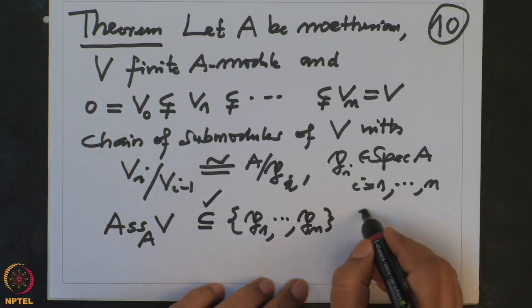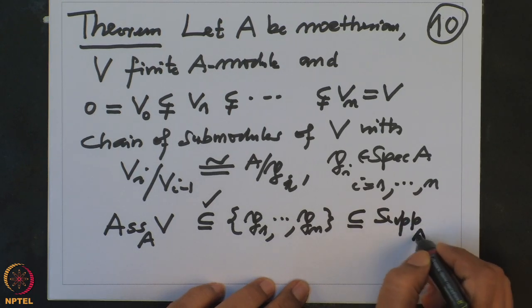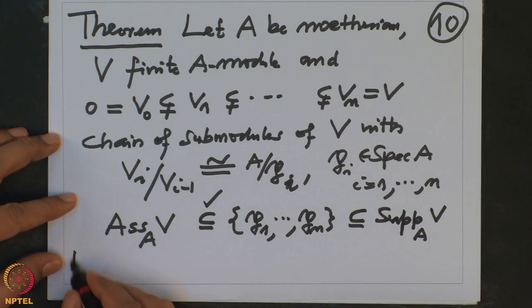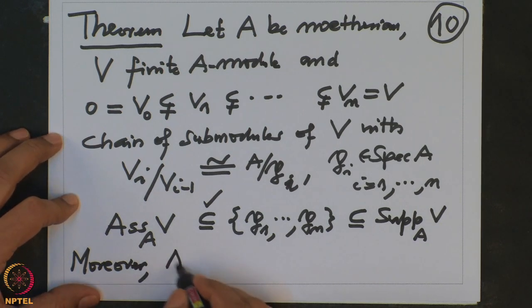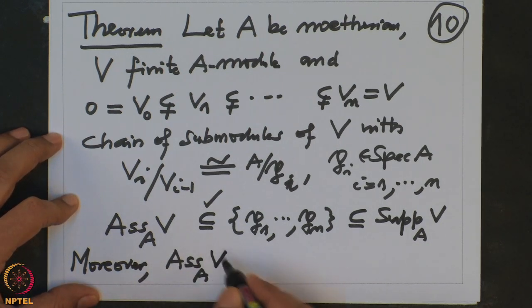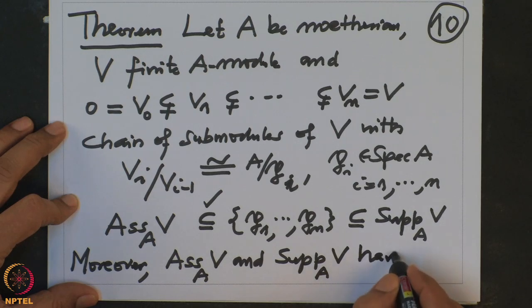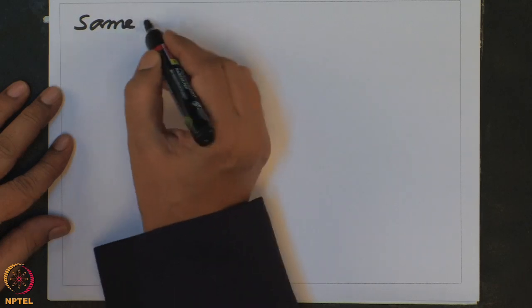And now I am saying that this is contained in the support of V. Moreover, the set of associated prime ideals of V and the support of V have the same minimal elements.